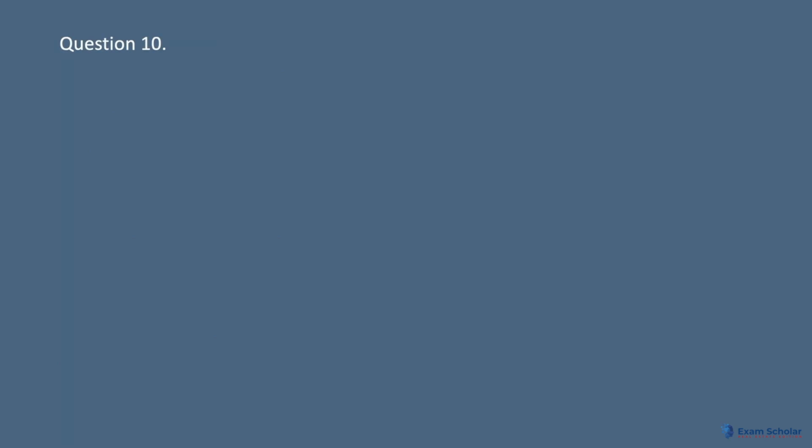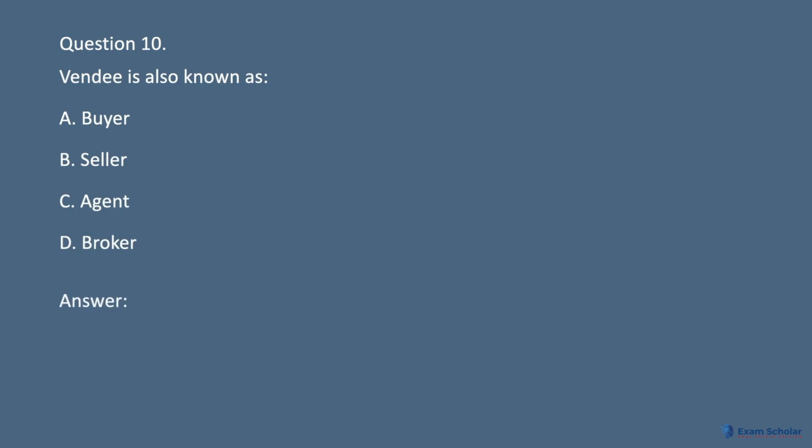Question 10. Vendee is also known as A. Buyer. B. Seller. C. Agent. D. Broker. Answer: A. Another word for buyer is vendee.